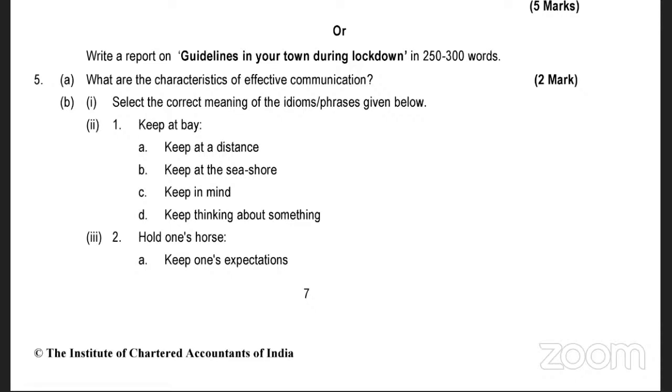What are the characteristics of effective communication? First is clarity. Then conciseness, which means it should be apt enough to the context. Next is coherence, which means there should be some relativity with reference to the words; the words are supposed to get related with one another. Then completeness, concreteness, courteousness.